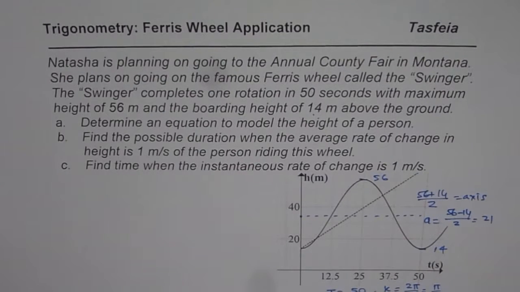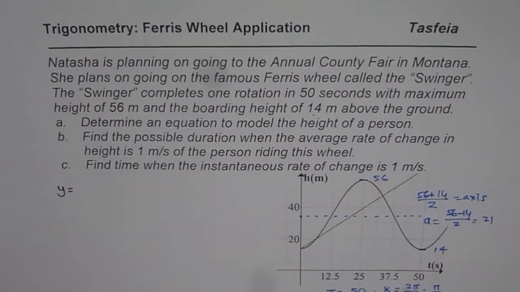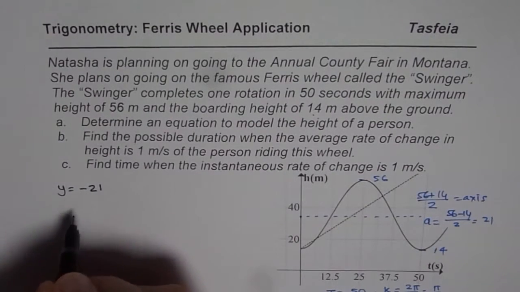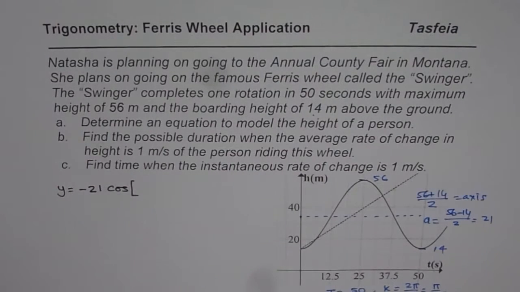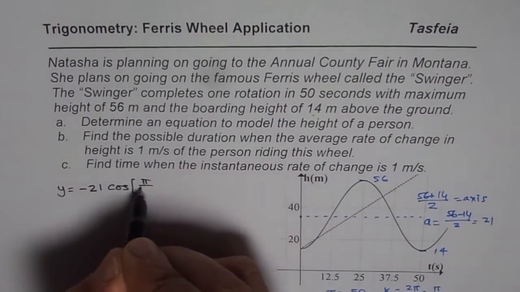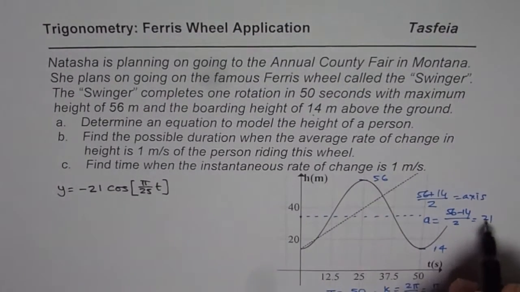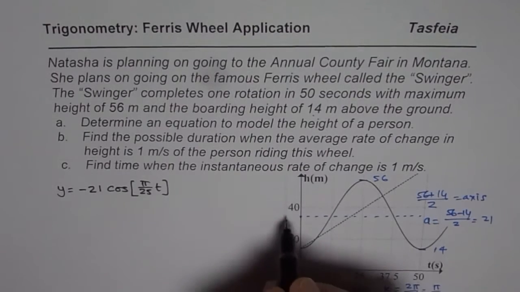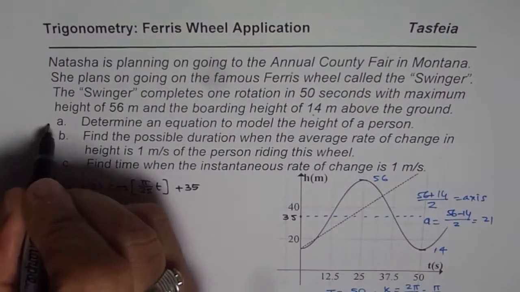So that gave us the equation which we wrote in part A, and the equation we started with minus cosine, right? Since we do not want to include phase shift, it's already a complicated question. So amplitude 21, correct? Cos of K value pi by 25, right? So pi by 25 t, and no phase shift, and the axis is moved to 35 units. Let's write 35 here, plus 35. So that gave us the equation here.